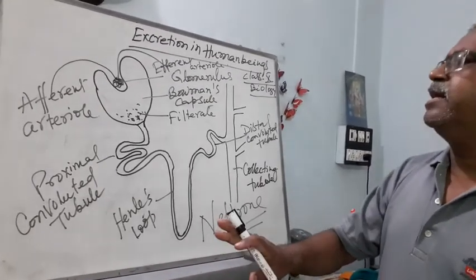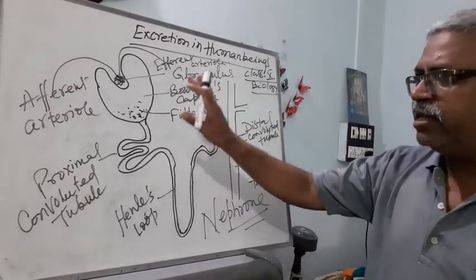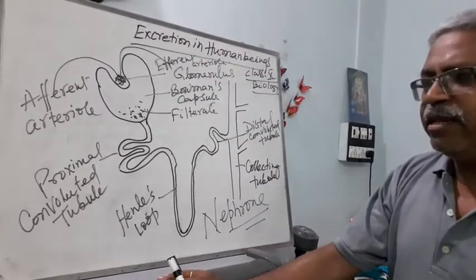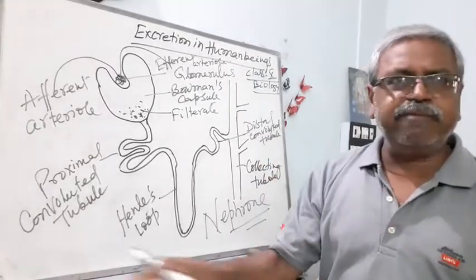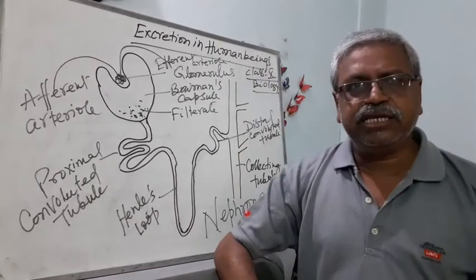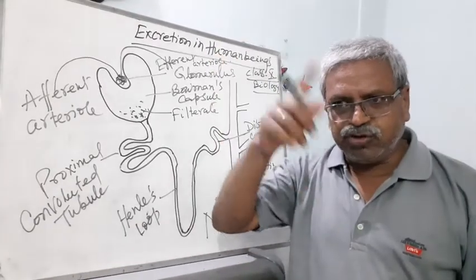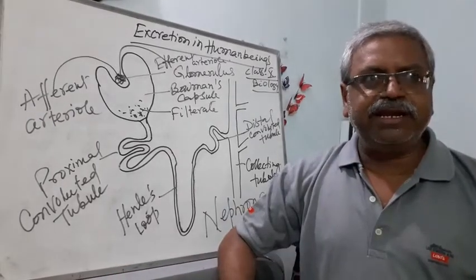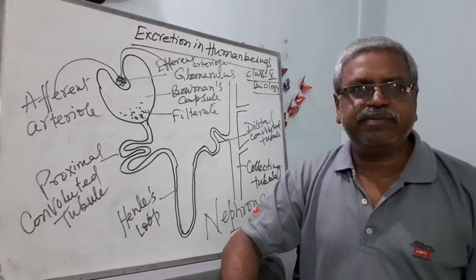You have to study in detail excretion in human beings. In man, there is a well-developed excretory system made of two kidneys, two ureters, one urinary bladder and one urethra.